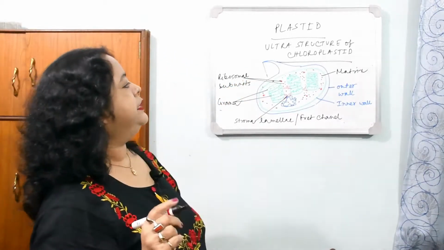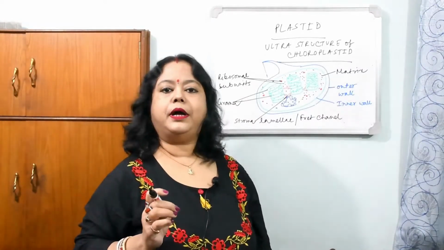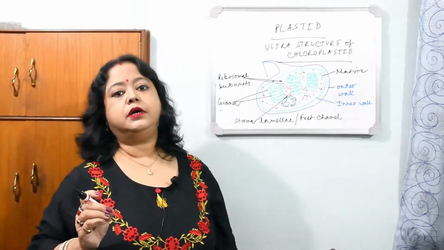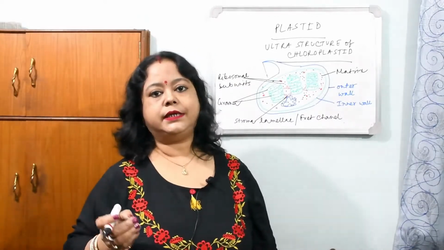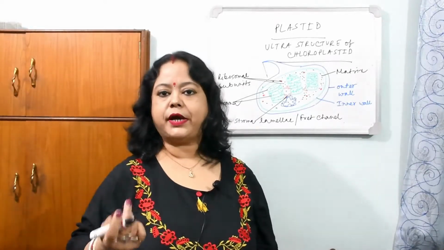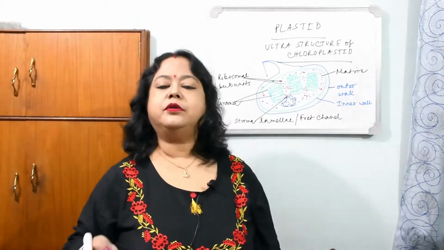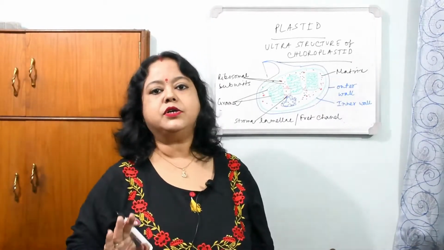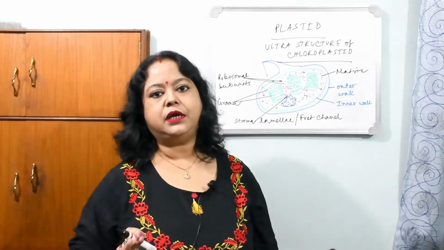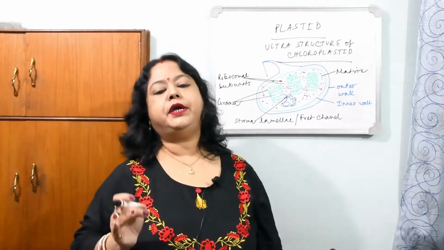This plastid is also known as a semi-autonomous organelle like the mitochondria, and they have the same history of origin as the mitochondria. They are also termed by scientists as endosymbionts, that is, they lived inside the eukaryotic cell, not as a parasite, but like a symbiont. There is symbiosis between the eukaryotic cell and the mitochondria, and now they are considered organelles. So these are also endosymbionts according to many scientists about their origin.